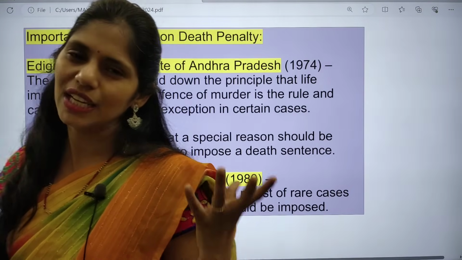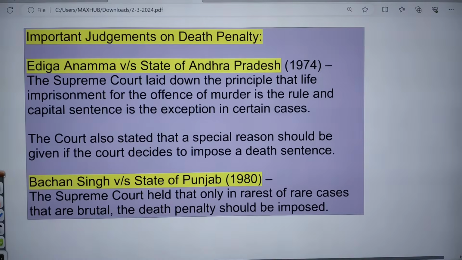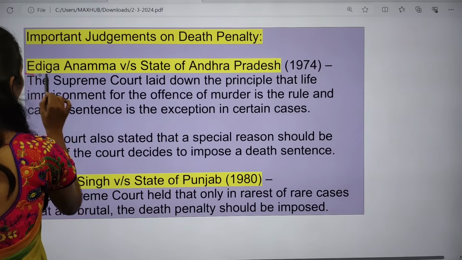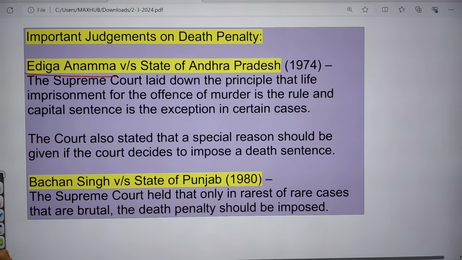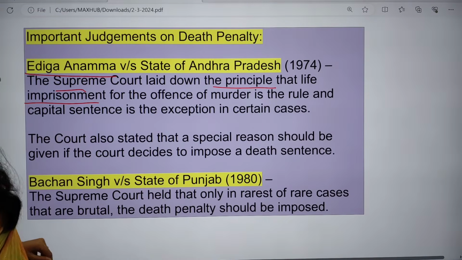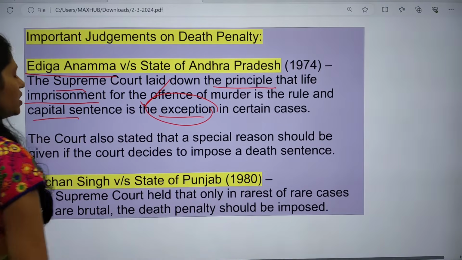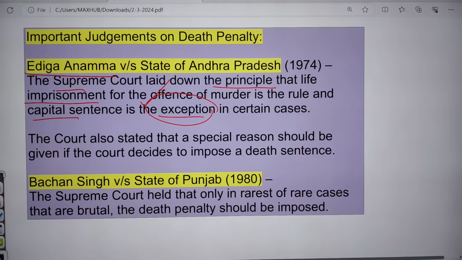Okay, and whenever you are writing even ethics answers also, you can use these articles and Supreme Court judgments. So here the first one is Ediga Anumma versus State of Andhra Pradesh in 1974 case. Supreme Court laid down the principle that life imprisonment for the offence of murder is the rule and capital sentence is exemption. So in some cases, yes, there is exemption of capital sentence. And here court also said that we need a specific reason to impose death sentence.